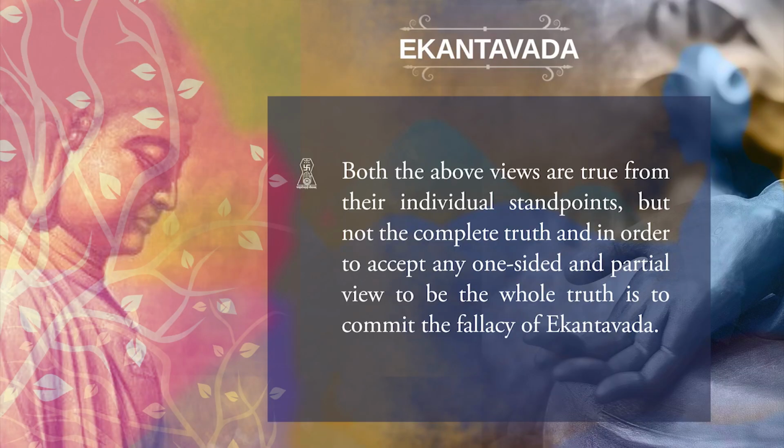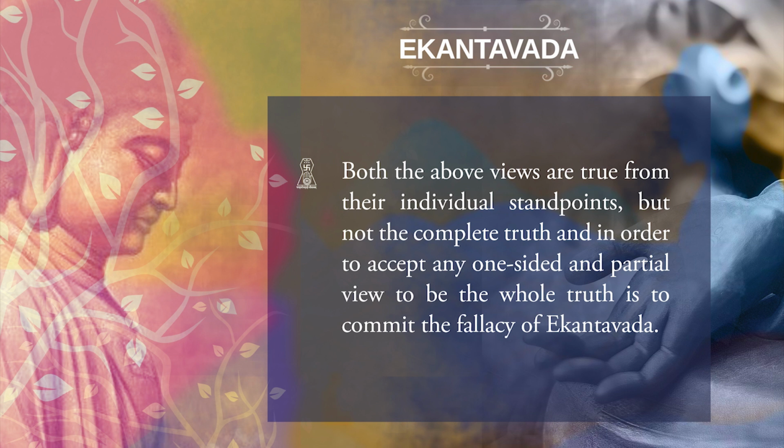Both the above views are true from their individual standpoints. Jaina philosophy does not say that these views are not true. It only says that they are given from an individual standpoint, but are not the complete truth.